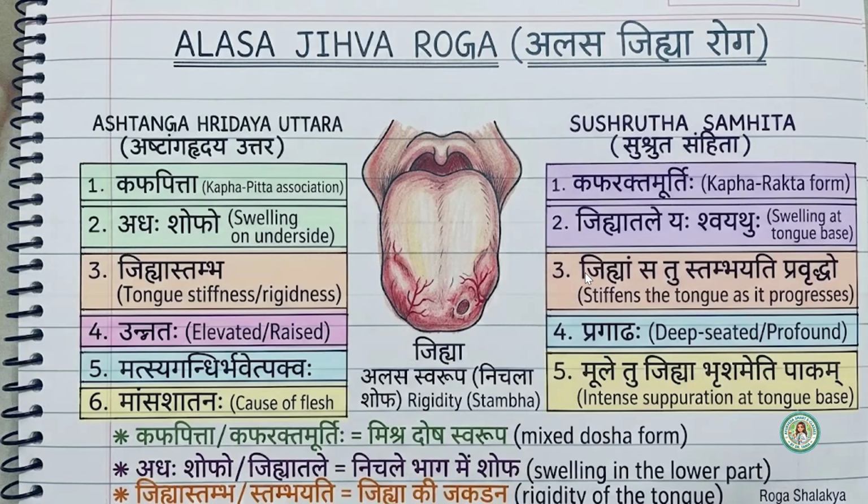Both of them have Jihva Stamba mentioned, Unnada Shopha, Praghada Shopha, Matsyagandhi. When Pakwa it is Matsyagandhi and Mamsa Shadana will be there, whereas Sushruta mentioned Moletu Jihva Brishamedi Pagam. When it is Moolam, in the root, it acquires suppuration fast.